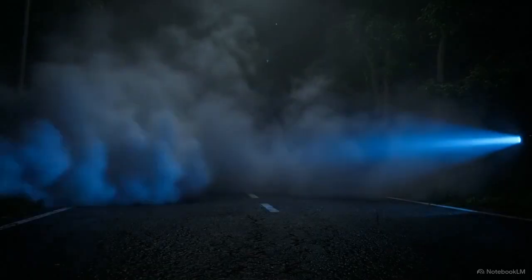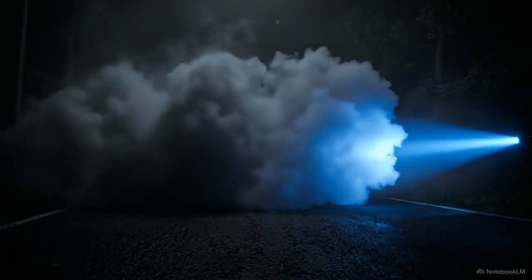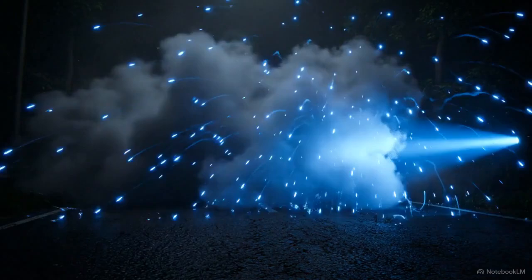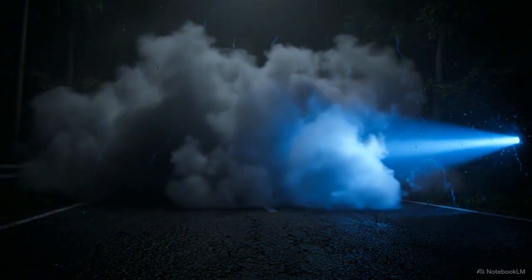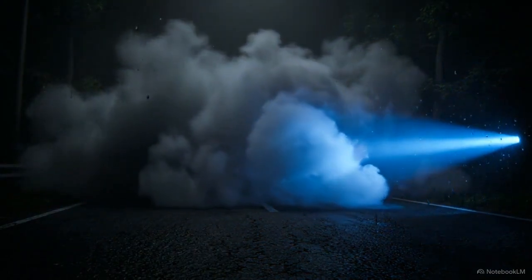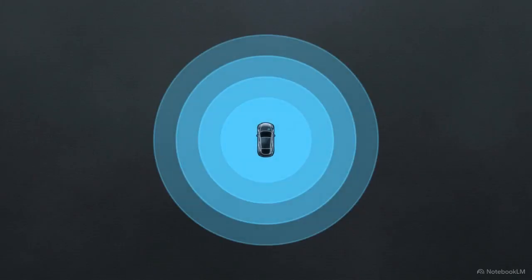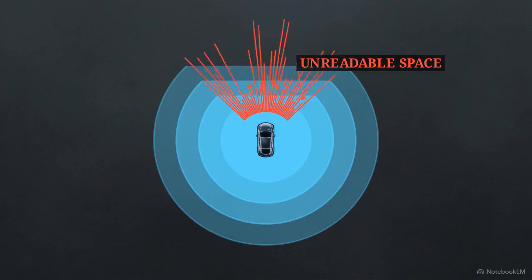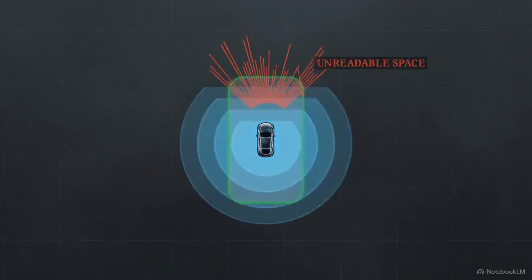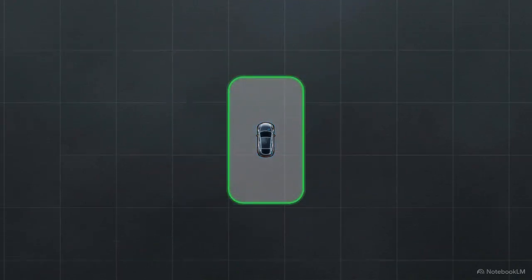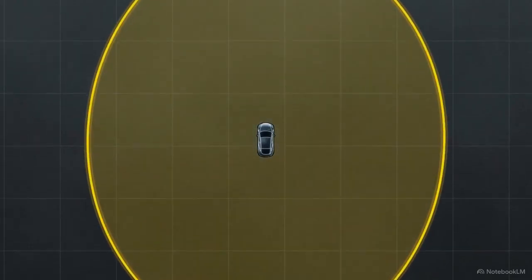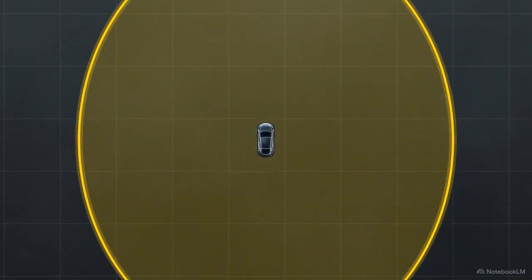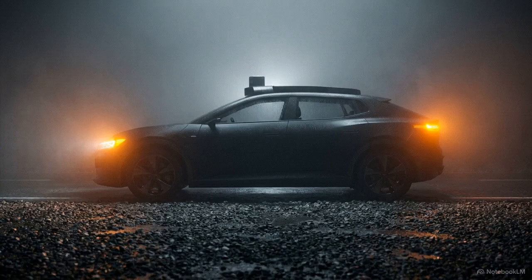Take the example of dense fog rolling across an unmarked road. Water droplets physically scatter and absorb the vehicle's LiDAR beams, blinding the sensors. The onboard processors register the scattered signals and calculate that the physical space ahead has become mathematically unreadable. This triggers a hard-coded safety protocol. Rather than guessing, the vehicle decelerates and expands its safety buffers. Recognizing physical blindness prevents the car from making a lethal, uninformed guess in dangerous weather.